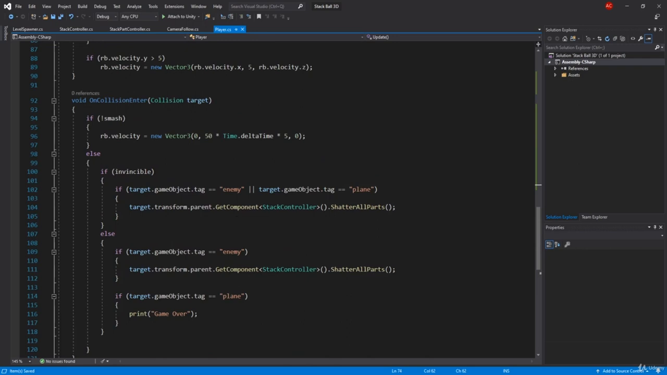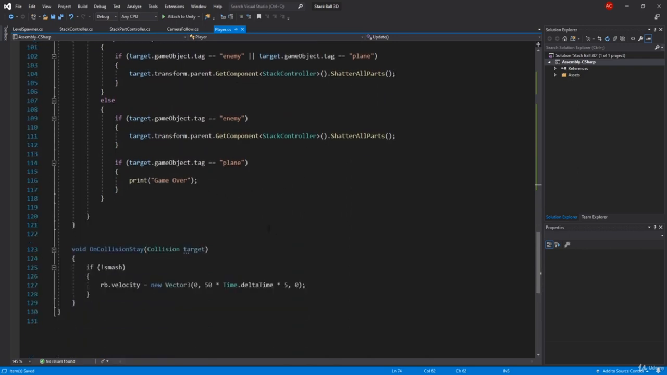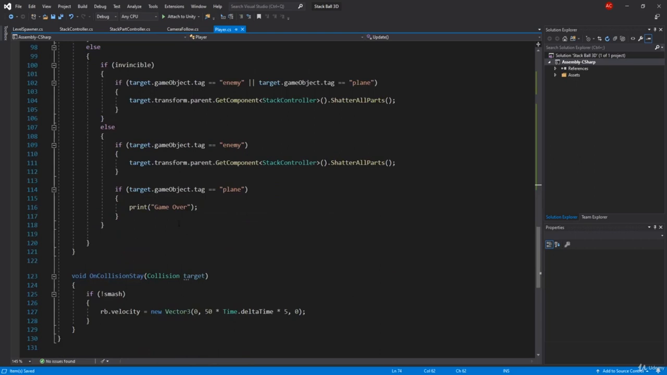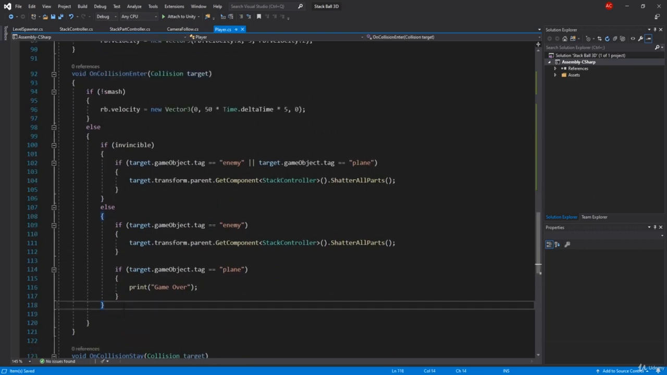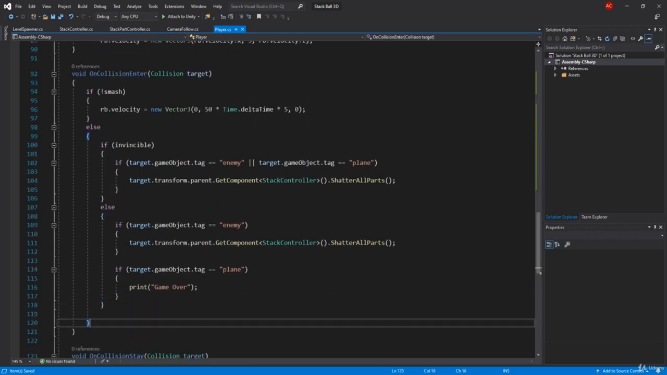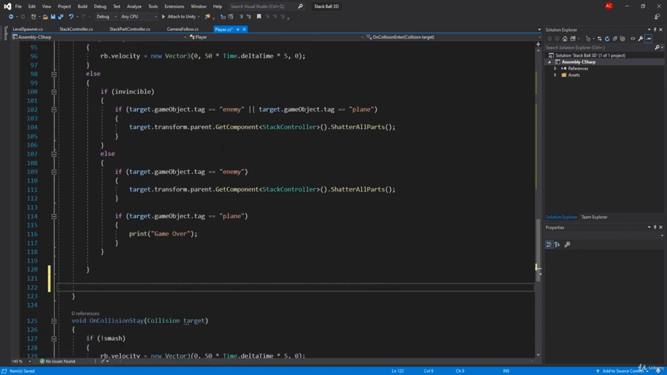Now the last thing we gotta do is actually to add when we are gonna be finished. So whenever we touch our finish, it doesn't matter if you're smashing or not, it matters if we're actually gonna touch it. So we're gonna say here if our target.gameObject.tag equals finish, and we're gonna check for one more thing, which is if our player state equals PlayerState.Playing.